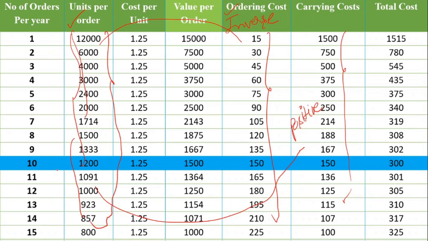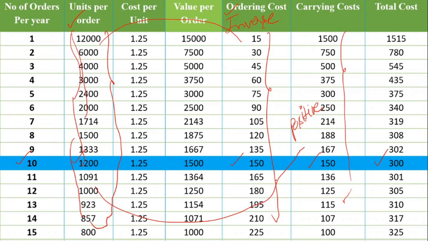Here you can understand 10 orders, 1200 units, that is our EOQ. Ordering cost is 150 and carrying cost is 150, both are the same, and the least total cost is 300. That is where we can find our EOQ.